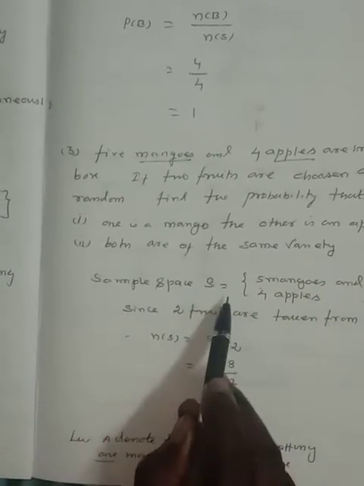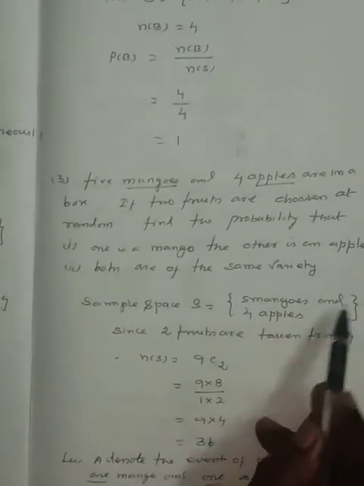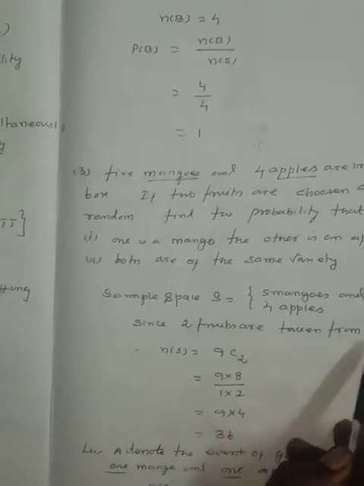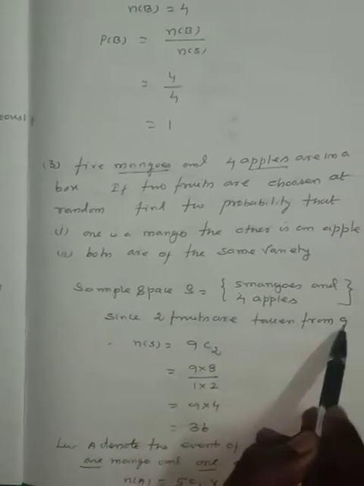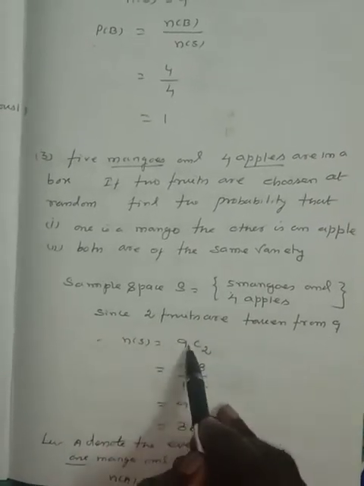Sample space S is the total number of fruits, 9. Why 5 mangoes and 4 apples? Since the 2 fruits are taken from the total number of fruits, the total is 9. So 2 fruits are taken from 9. N of S is 9C2.